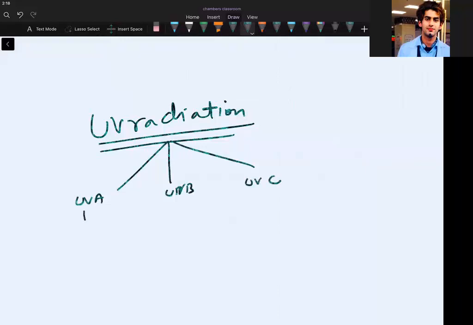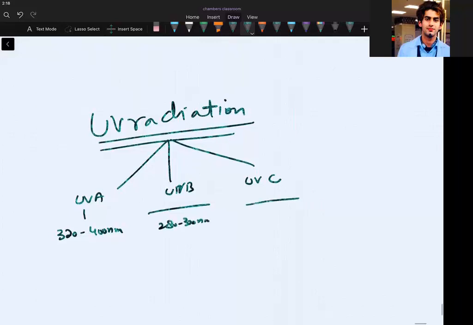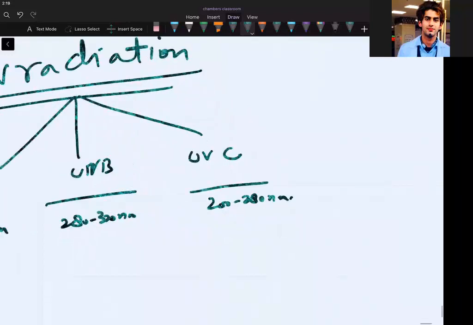The wavelength of UVA is around 320 to 400 nanometers. The UVB wavelength is 280 to 320 nanometers, and UVC has 200 to 280 nanometers.